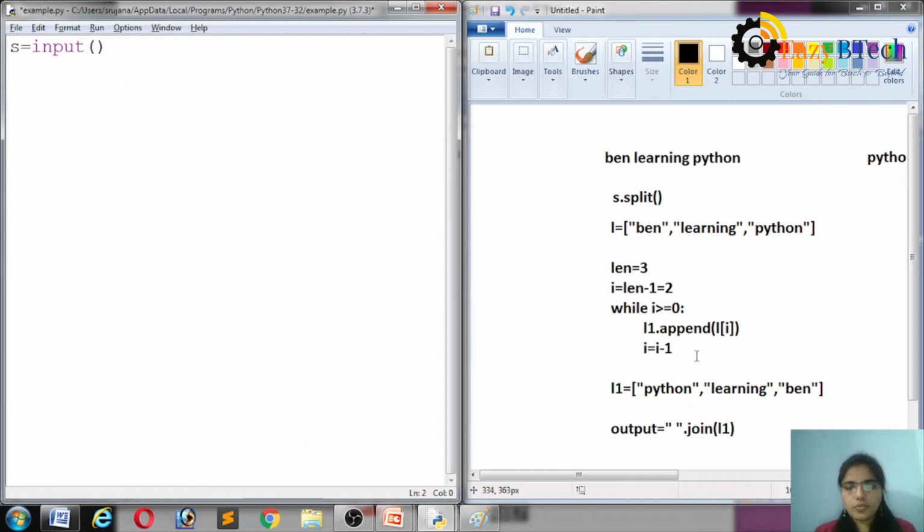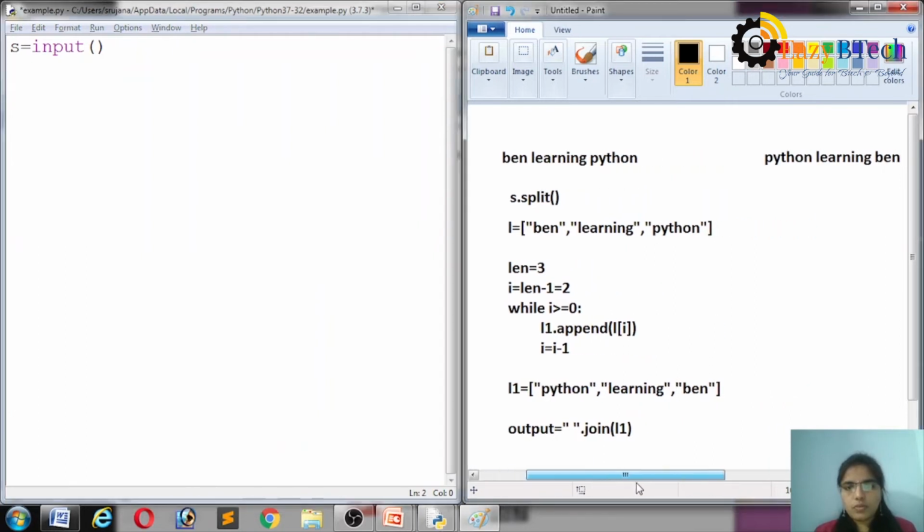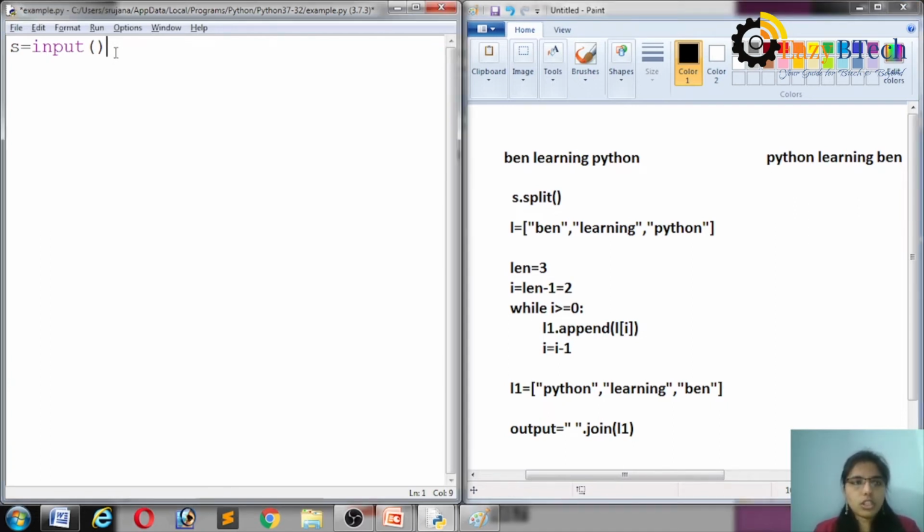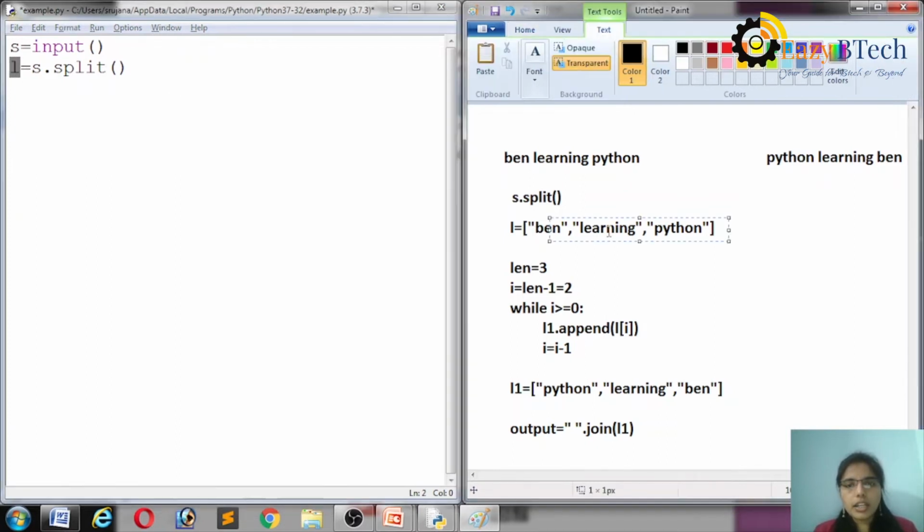Then we have to write code for this. Let's see here. First of all, we are taking a string. After that, I have to split that string into words. So L is equal to S dot split. Split is completed. After that, the words are moving to the L. So L contains Ben, learning, Python.